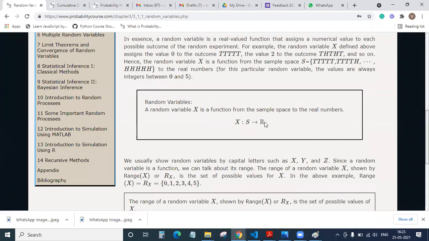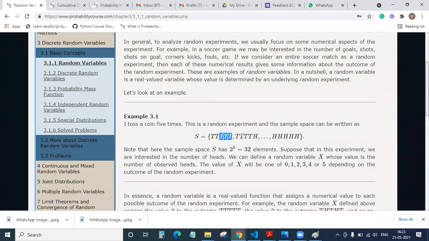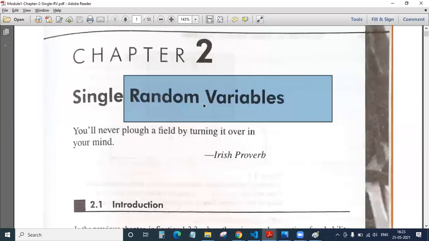See here, friends, very interesting. S is a sample space, and the values of S are being mapped into your R, which is the real numbers. Okay. And inside the sample space, you have a random variable. And what is this random variable? It could be head or tail, one among them. Okay. So this is the meaning of your random variable.